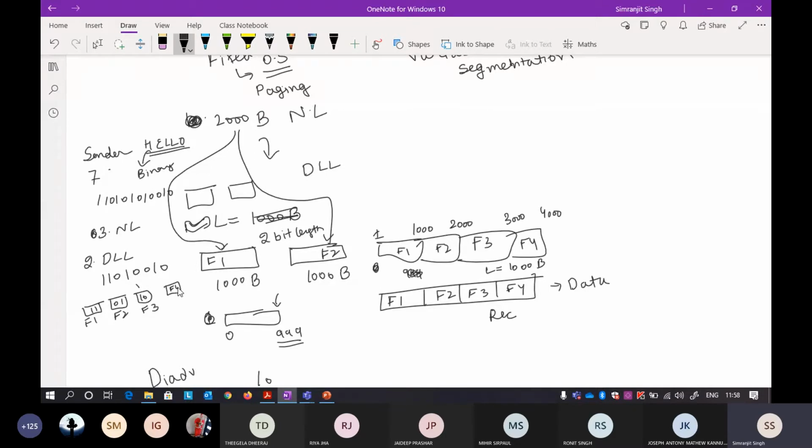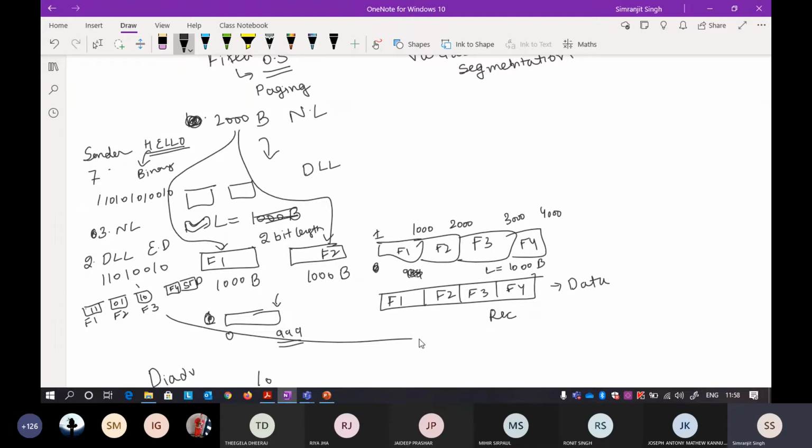Every frame will additionally have an SFD, that is the start of frame delimiter, but they will not have an end delimiter, because I already declared that the length of every frame will be 2 bits. So the length of the frame can be easily calculated by the receiver.